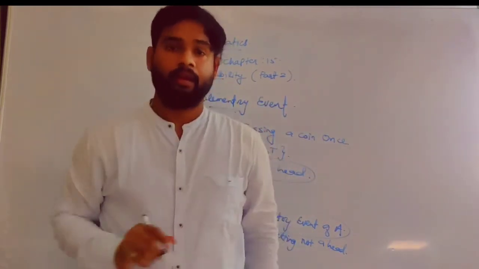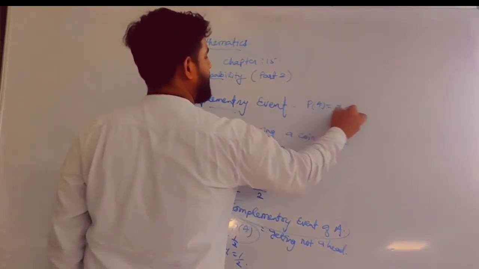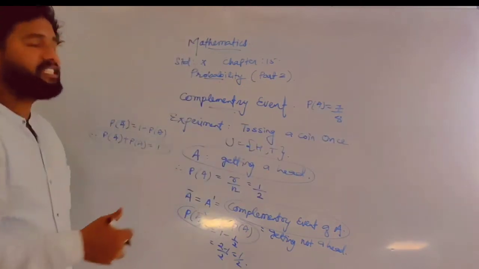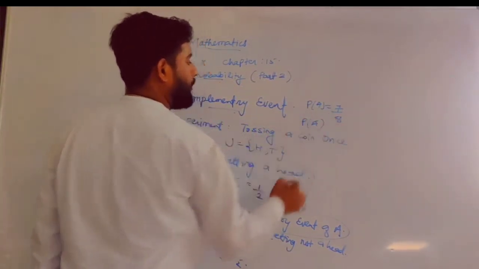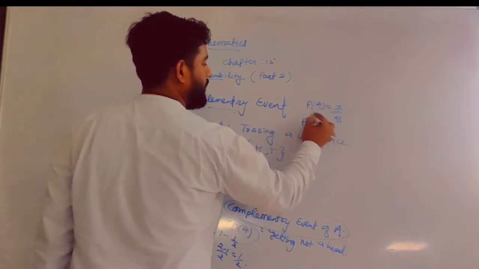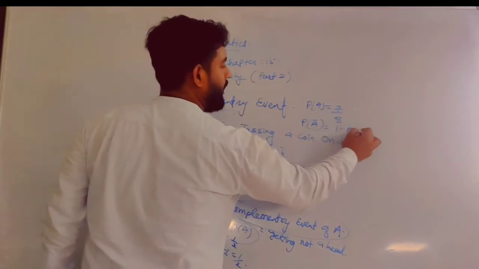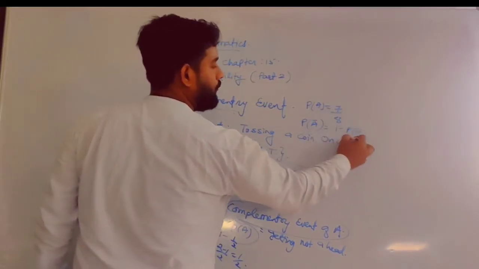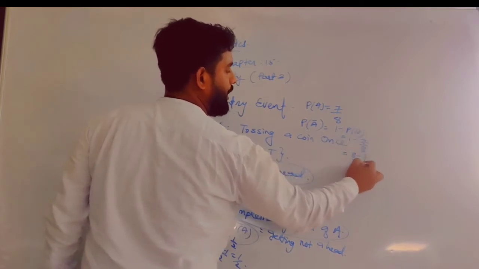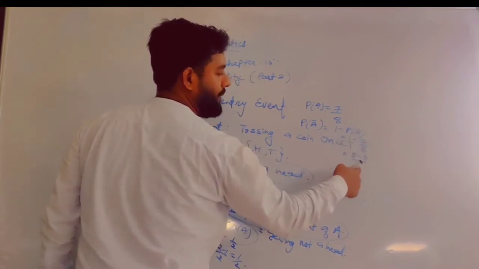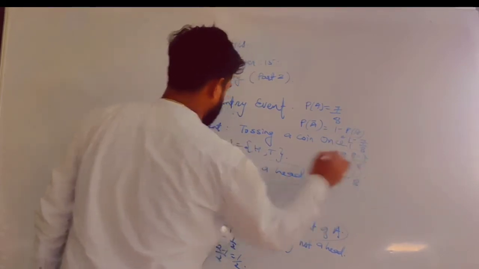So if I tell you P of A is equal to 7 by 8, can you calculate P of A bar? Yes, you know the formula. P of A bar is equal to 1 minus P of A, and P of A is already given: 1 minus 7 by 8. The LCM of 1 and 8 is 8, so 8 minus 7 upon 8, that is 1 by 8.